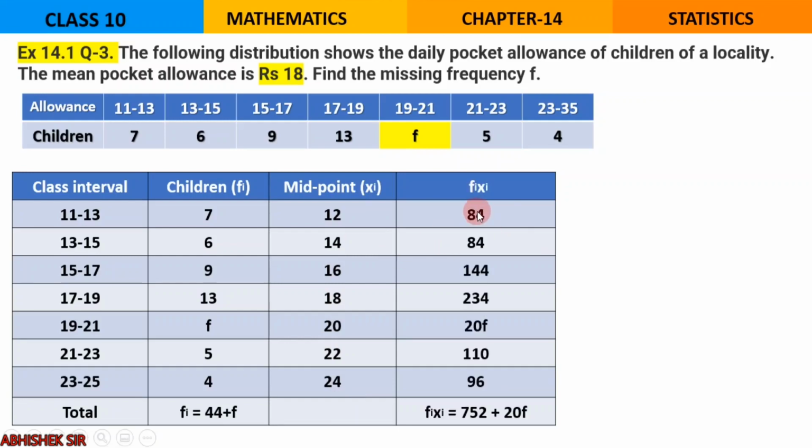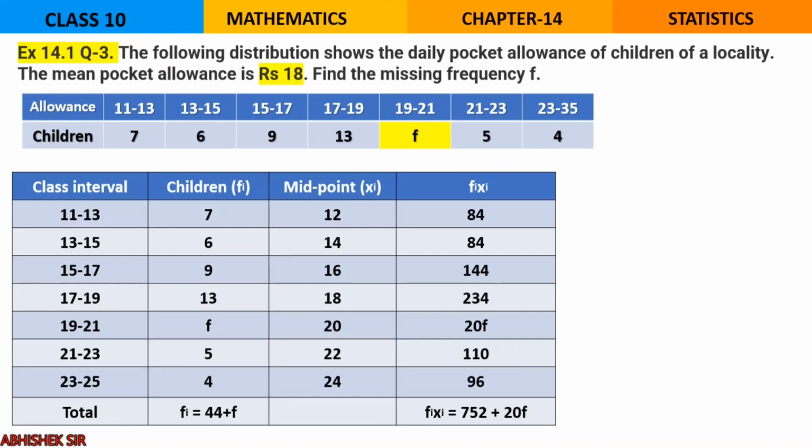For the last column, again you take care. In fi xi there will be one value which will have the variable. For example, 7 into 12 is 84, 6 14s are 84, 9 16s are 144, 13 18s are 234, but f into 20 is 20 into f, so 20f. Remaining again, 5 into 22 is 110, 4 into 24 is 96. So first of all, add all the numbers and then finally write the term with the variable. 20f will be written separately. Now as per the steps we have calculated everything.